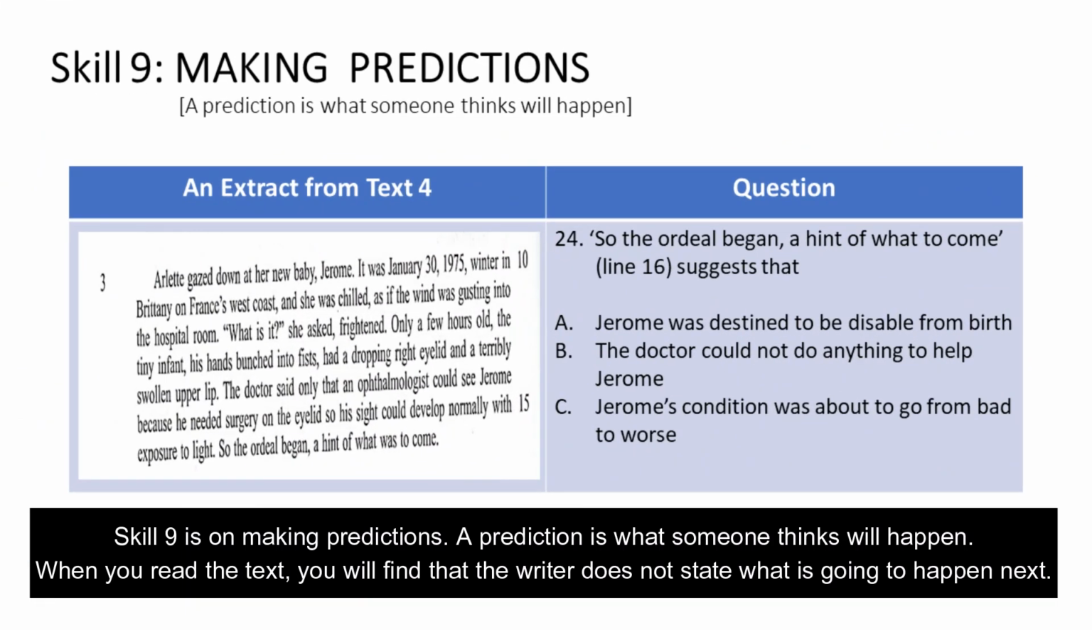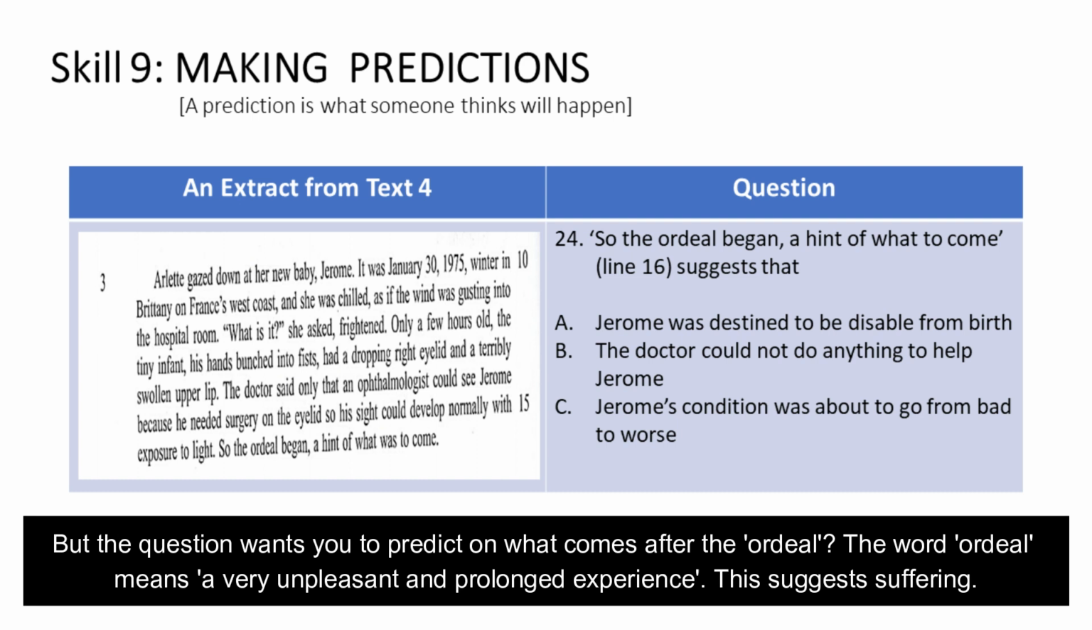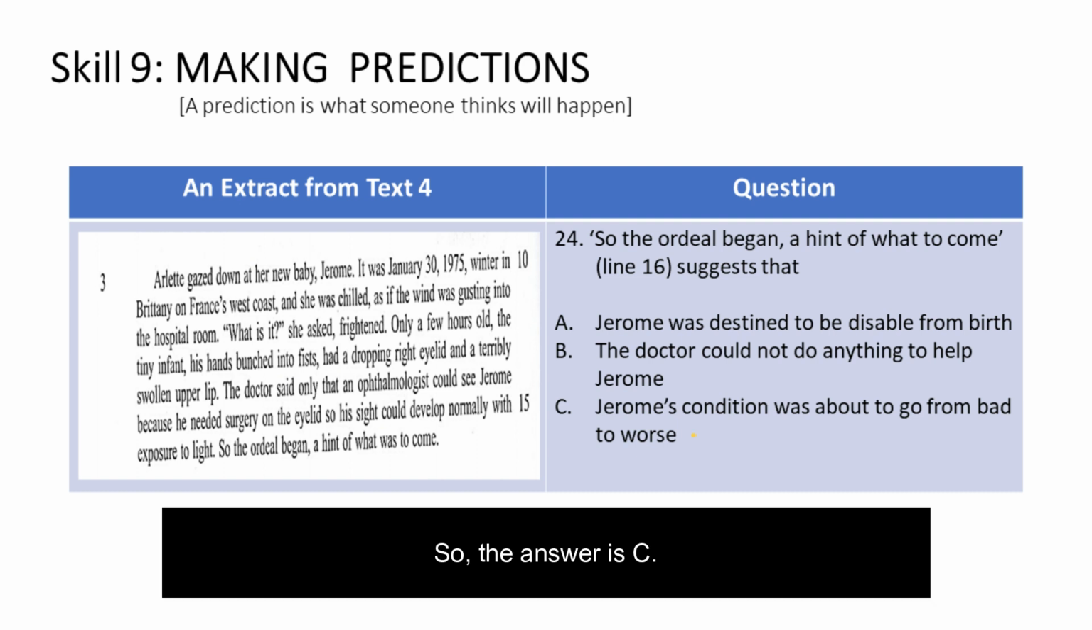Skill 9 is on making predictions. A prediction is what someone thinks will happen. When you read the text, you will find that the writer does not state what is going to happen next. But the question wants you to predict what comes after the ordeal. The word ordeal means a very unpleasant and prolonged experience. This suggests suffering. So, the answer is C.